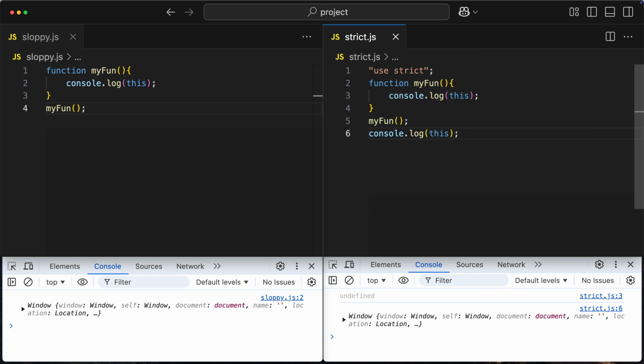In sloppy mode, it can't stay like that because JavaScript always forces this to be an object. But in strict mode, there is no such requirement, so instead of replacing this with the global object, it simply stays the way it is, undefined.